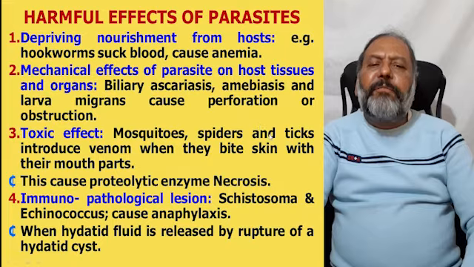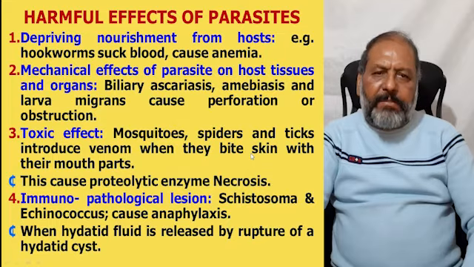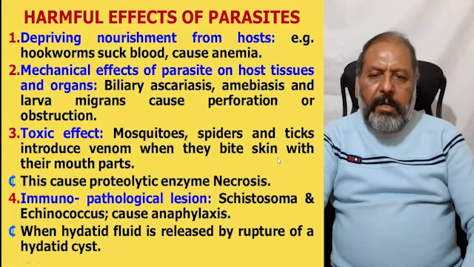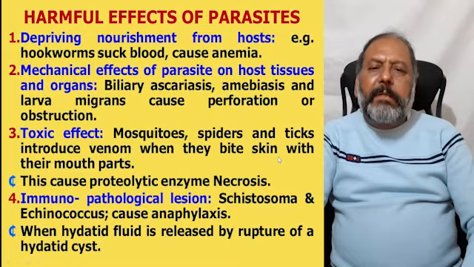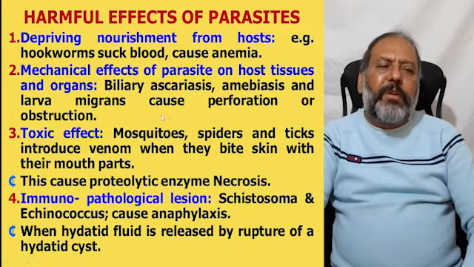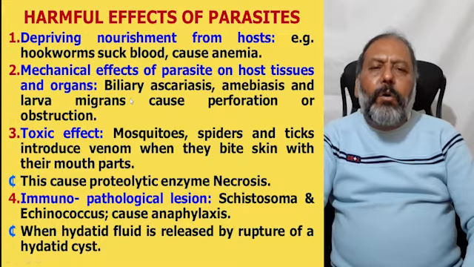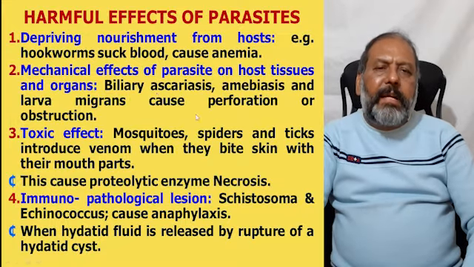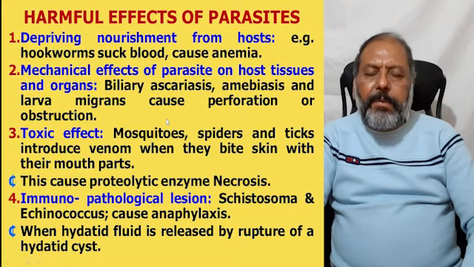Now, the different harmful aspects of the parasite on the human body. Number one, they are depriving nourishment from the host, like the hookworm sucks blood and causes anemia.